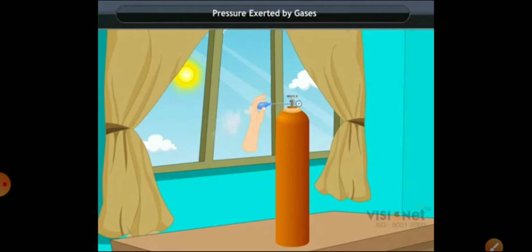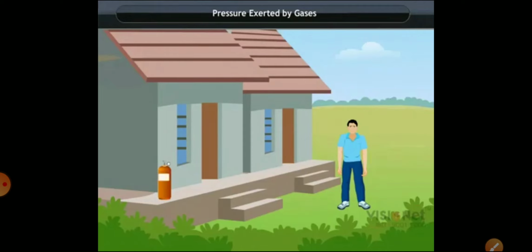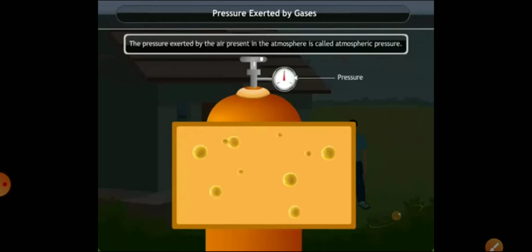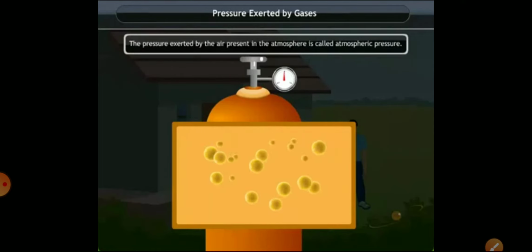Here the air which is filled inside the balloon is exerting pressure. Same way, the gas which is filled inside the cylinder exerts pressure, and the pressure exerted by the air present in the atmosphere is called atmospheric pressure.